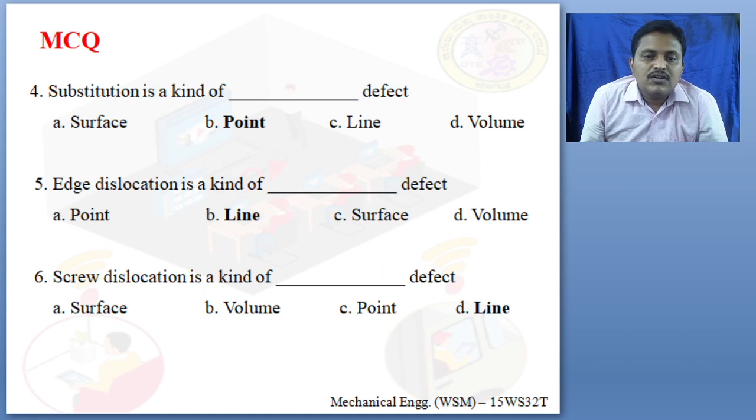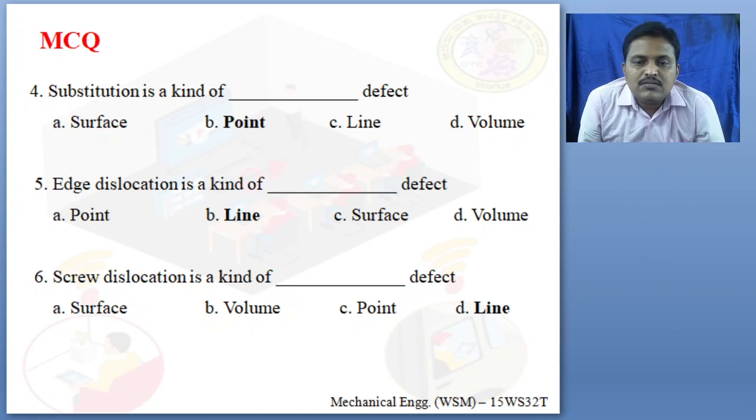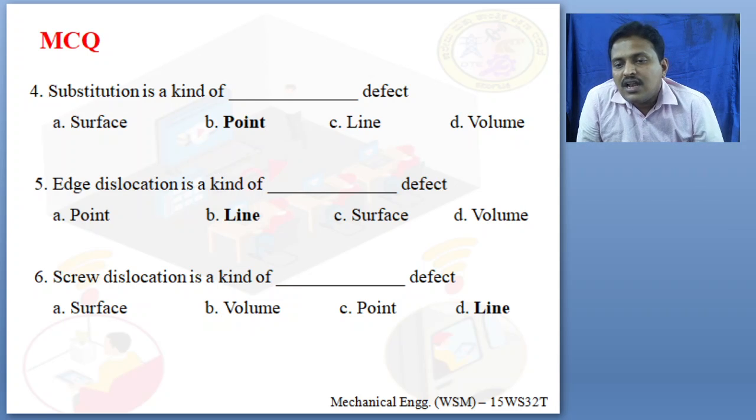Next, substitutional atom is a kind of dash defect. Again, it is surface, point, line, or volume. Which kind of defect is it? Only at that point the defect occurs, and hence it is called a point defect.